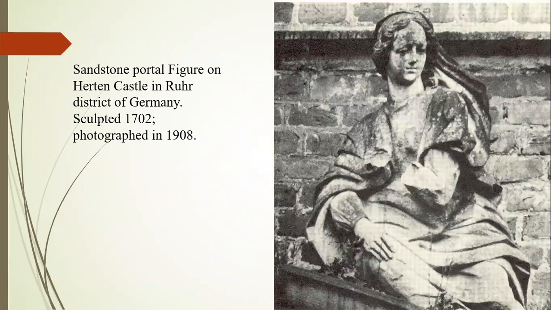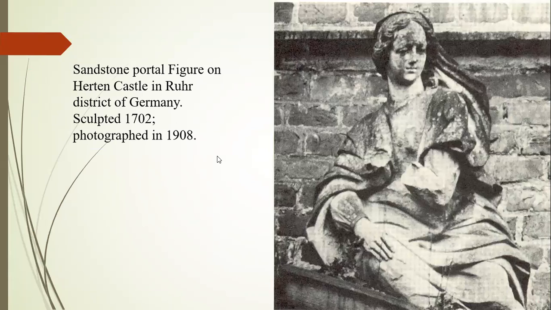Yes, we have to look at one image. What is the effect of acid rain? This image shows a sandstone portal figure on Haltern Castle in the Ruhr district of Germany. It was made in 1702, but the photograph was taken in 1908. You have to see this image.